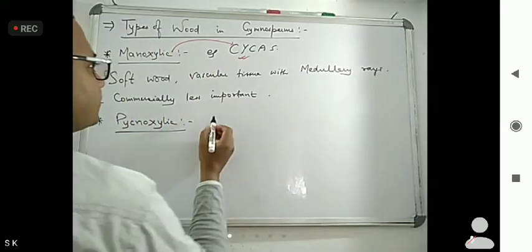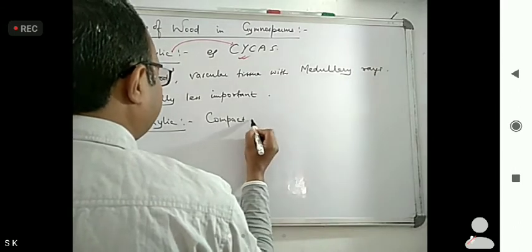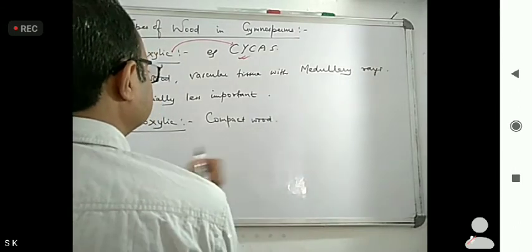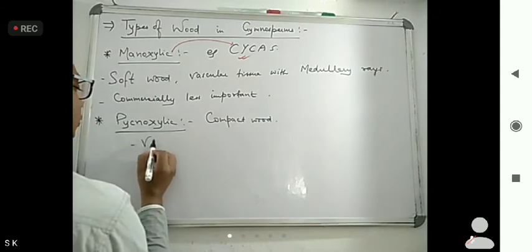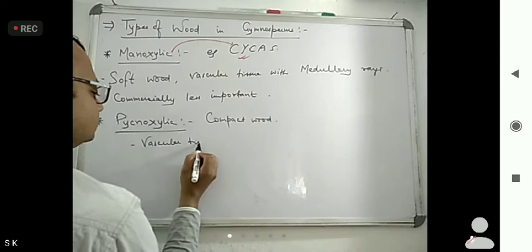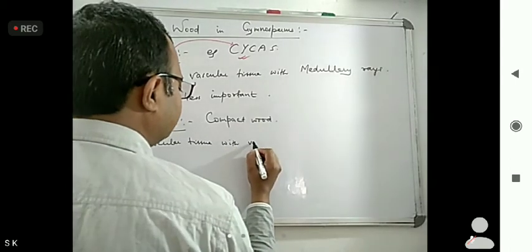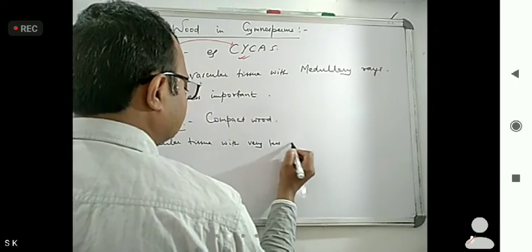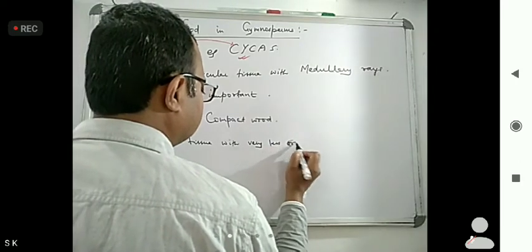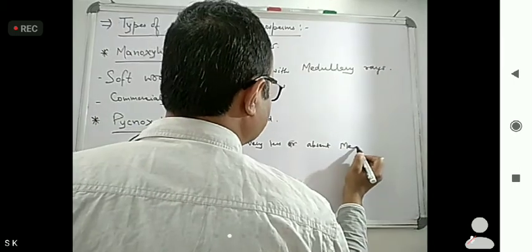So what I told, this is compact wood, vascular tissue with very few or absent medullary rays.